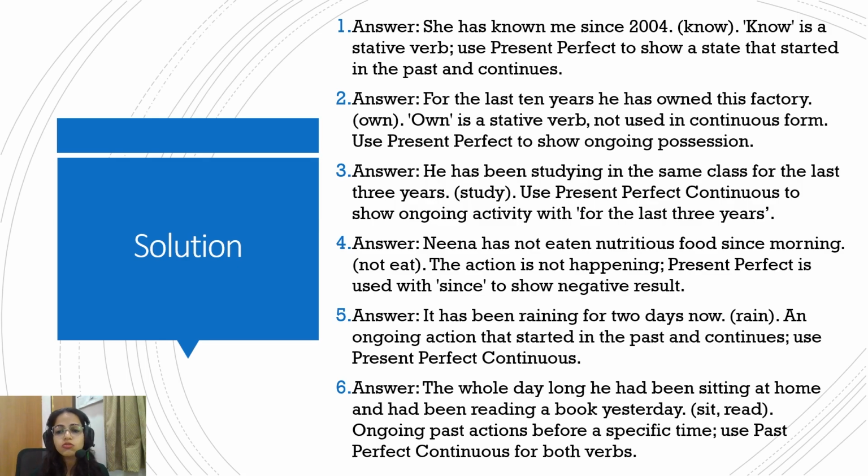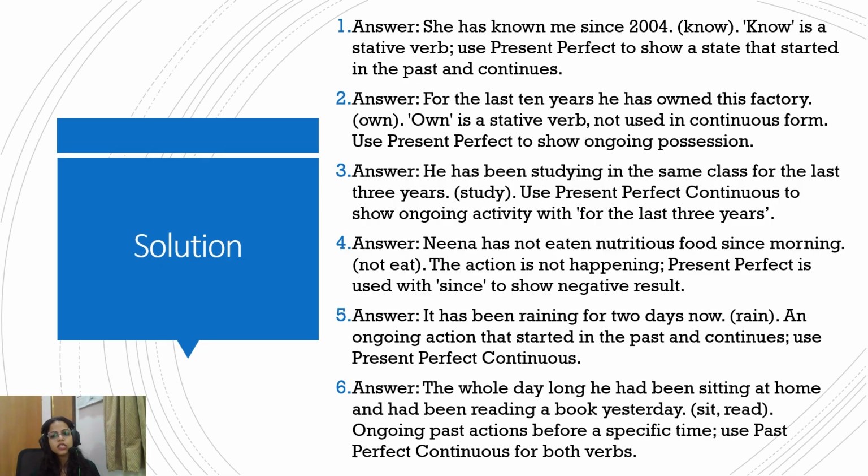She has known me since 2004. So for know, it becomes known. Know is a stative verb. We have done stative verb. So we use present perfect to show a state that started in the past and is still continuing. Okay. For the last 10 years, he has owned his factory. Again, own is a stative verb. So even in the continuous form, it will not be ing form. So we use present perfect to show the ongoing possession.